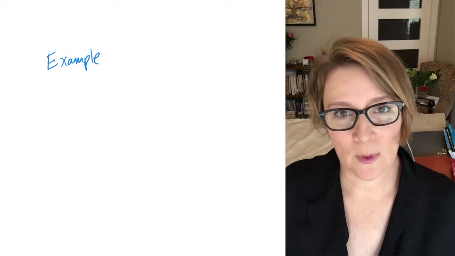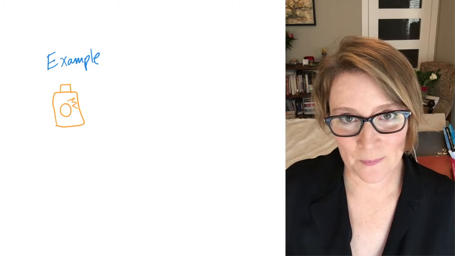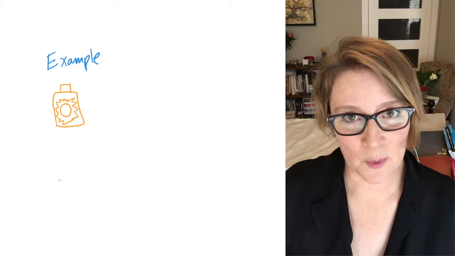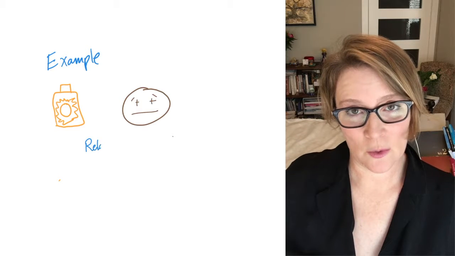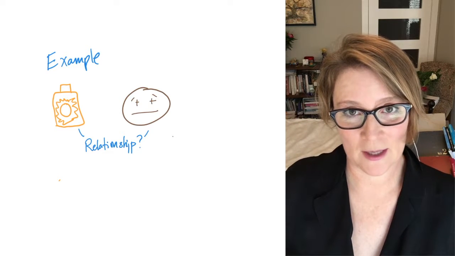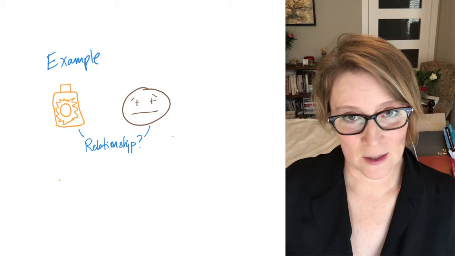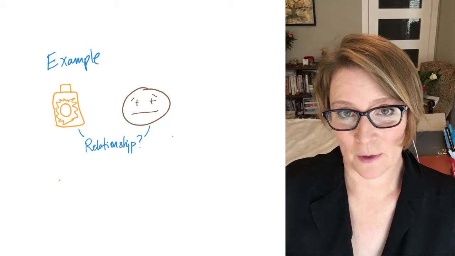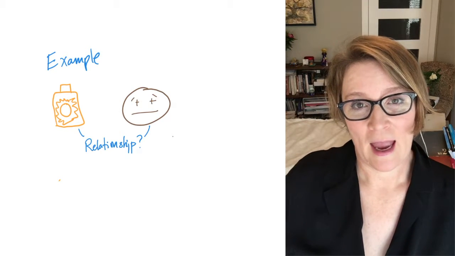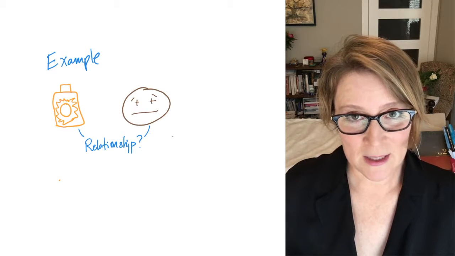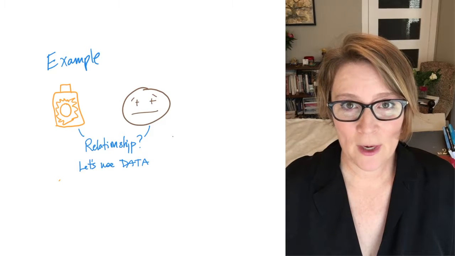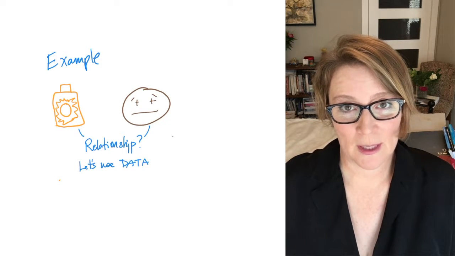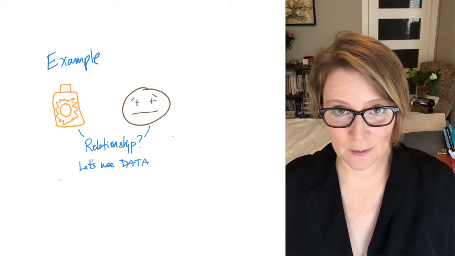The example we're going to take is the relationship between sunscreen and cancer. A little while ago, some reports came out in the news media that there was a relationship between the use of sunscreen and cancer. Of course, this got a lot of attention because it's around a topic that people are very worried about. People feel afraid. It's a very emotional topic. And if the thing they're using to protect themselves from a disease is actually causing the disease, that's a big deal. So can we use data to tell what's going on in the relationship between sunscreen and cancer?